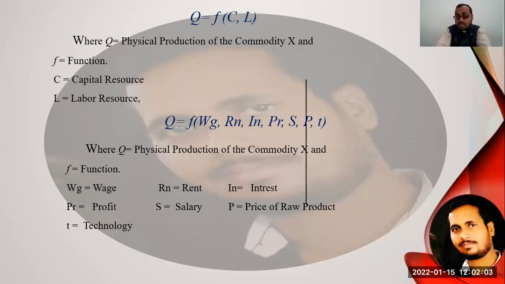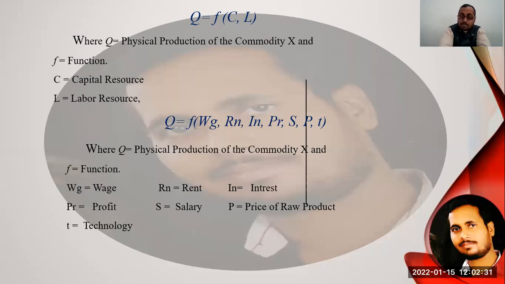See the declaration of these factors, where Q is equal to the physical production of the commodity X, and F is the functional relation between the production factors and inputs. WG refers to the wage, which is the remuneration of labor.